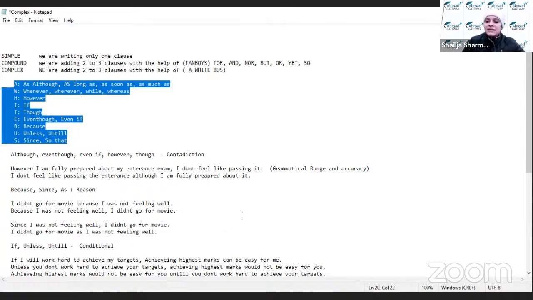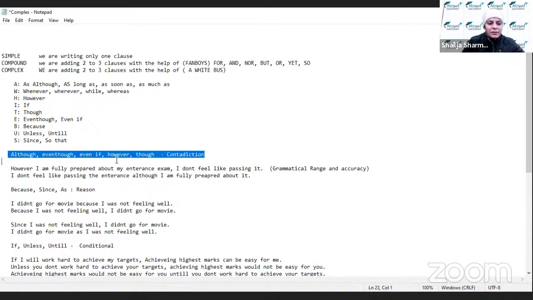So we would definitely discuss power also in class. So you should use power. When you're doing power during the exam, always write these conjunction names on the top, so that when you are writing your essay, you can just pick the conjunction and make the sentences accordingly. Okay. तो हमने ये डिस्कस किया कि AWHITEBUS के बेस पे डिफरेंट कंजंक्शंस आती हैं. ठीक है. तो फर्स्ट एंड फॉरमोस्ट we have studied about the contradiction.